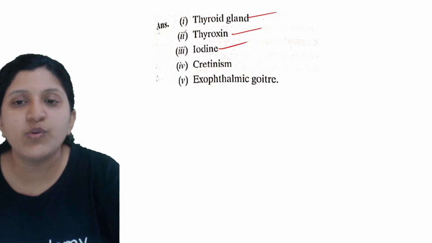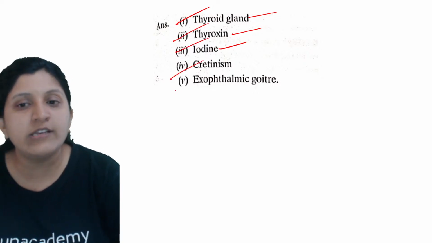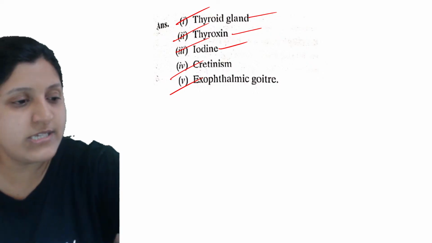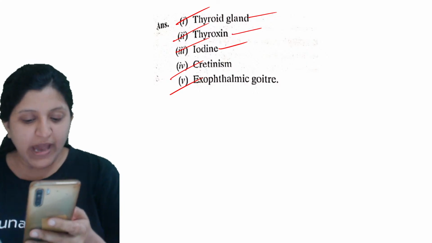So this is the answer you can see: thyroid gland, thyroxine, iodine, cretinism, and exophthalmic goiter. Any doubt in this? Shall I go through the next one? Any doubt you have?